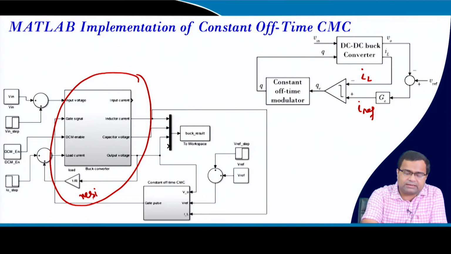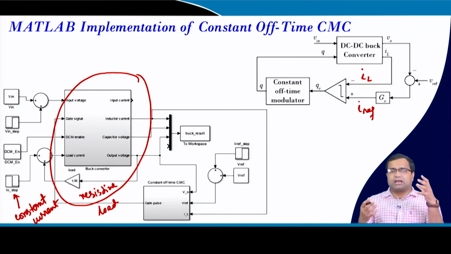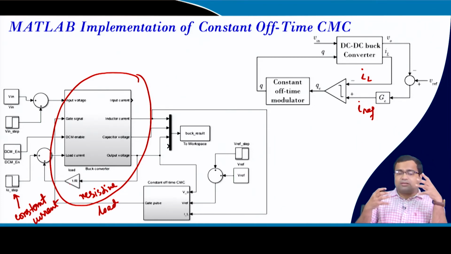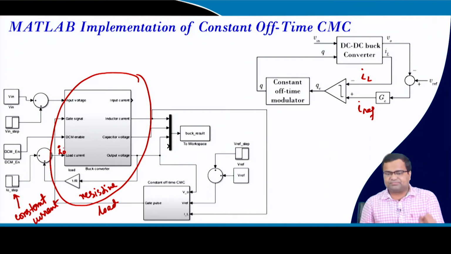We have discussed that resistive load, but we can also add a constant current load. Because if we want to apply a load transient, we can apply a constant current load. In fact, we can also apply a constant resistive load. So, you can program this, and this is the actual load current which is going to the converter.